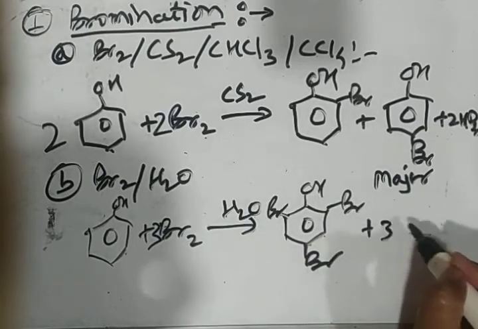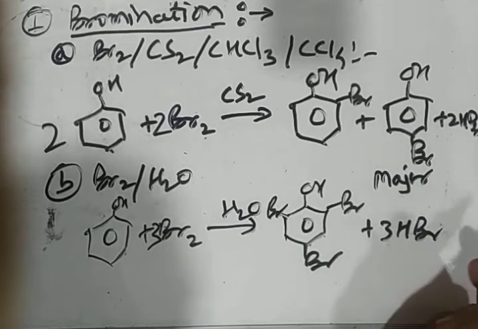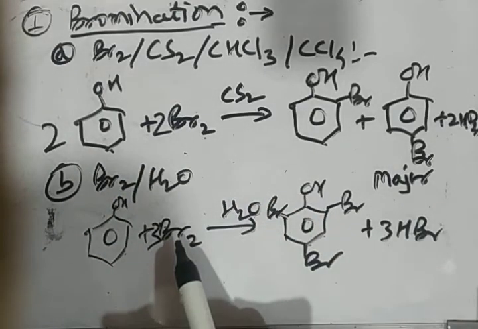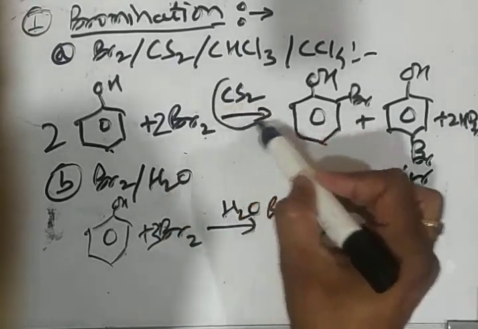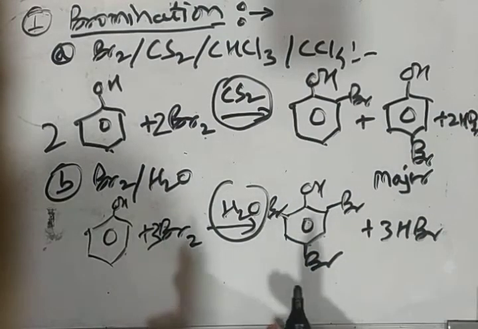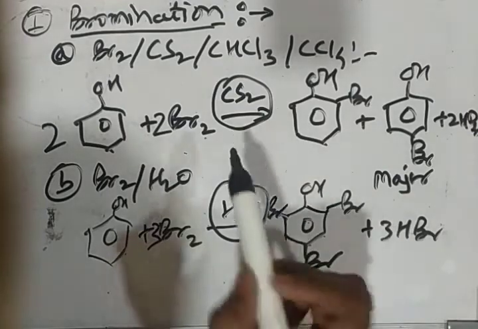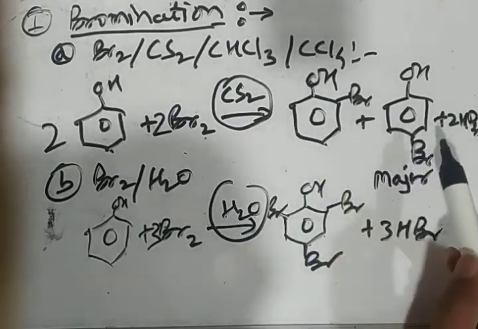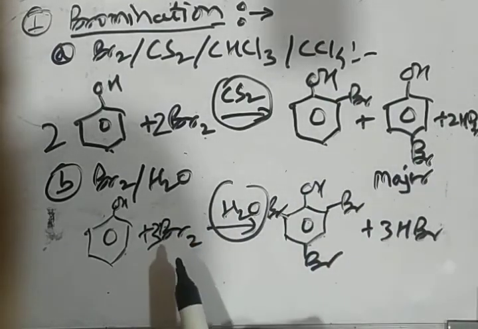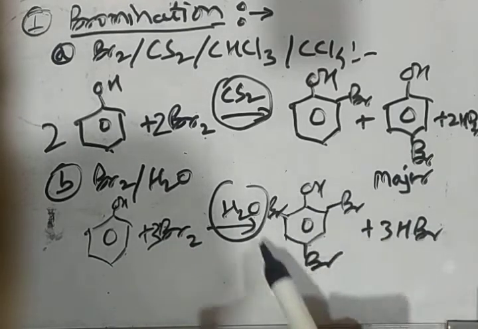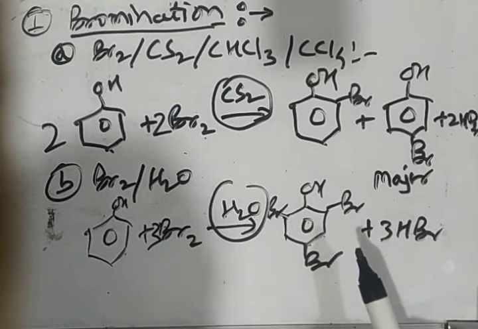2,4,6 tribromophenol. Means we are using the same reactants, phenol and bromine, but just by using different solvent we are getting different reaction products. Means this reaction is solvent dependent. If organic solvent is there, monobromination occurs and we get a mixture of orthobromophenol and parabromophenol. If bromine water is used, then tribromination occurs and we get white precipitate of 2,4,6 tribromophenol.